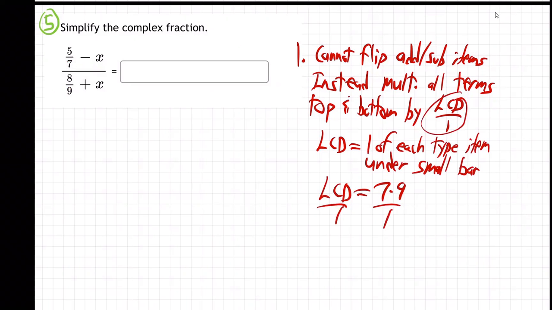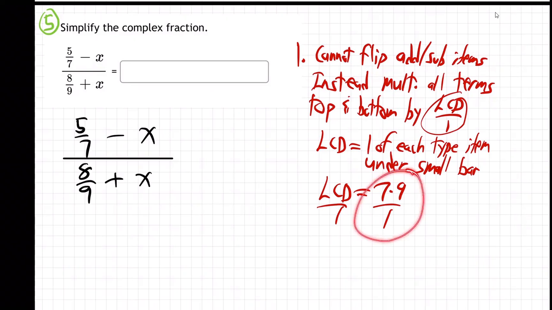So let me bring it down where I've got a little more room. What I'm going to do: 5 over 7 minus x, over 8 over 9 plus x. I'm going to multiply by the LCD over 1, right? We cannot flip. Instead, we multiply by LCD over 1. So I'm going to go 7 times 9 over 1, like that. Multiply top and bottom by LCD over 1.